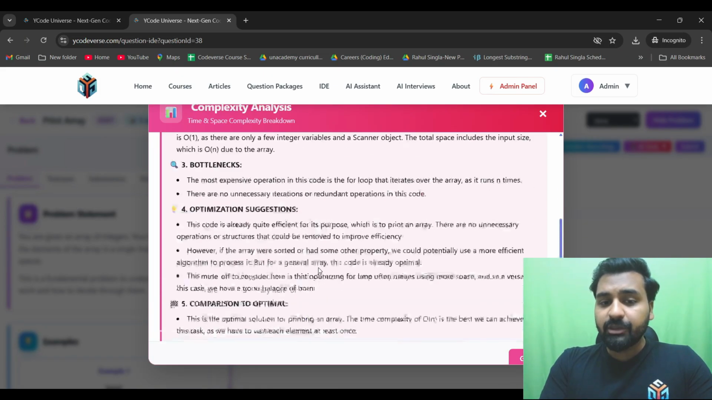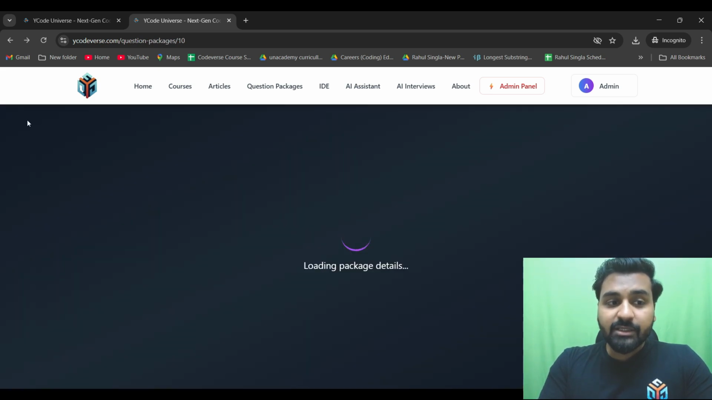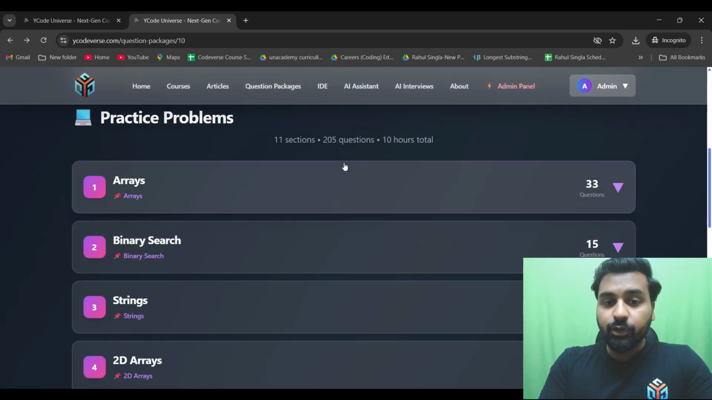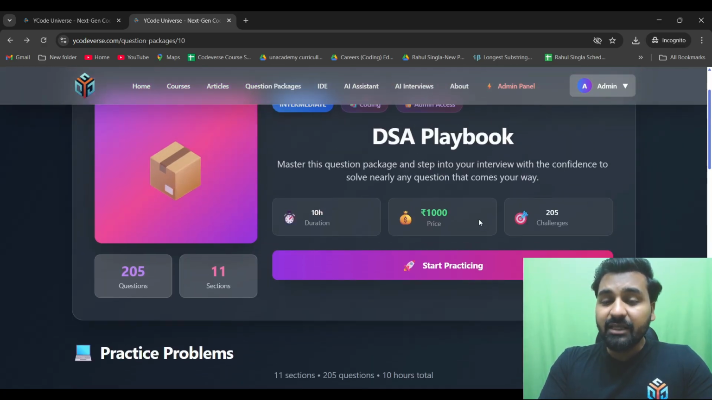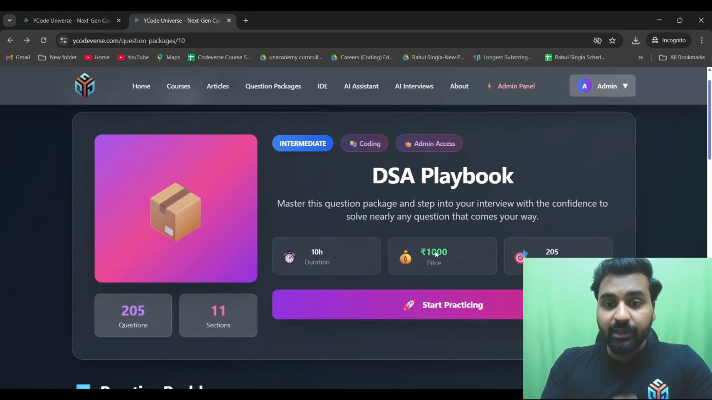Everything is going to be there, so you can actually use all these AI features to your advantage, and you will not get this anywhere else, and at this price, no way. Okay, so this is how you can explore everything. You can explore all the sections, and this is a very reasonable price, only 1,000 rupees. Okay, and it is going to be valid for 1 year. So this is how these question packages are going to work.